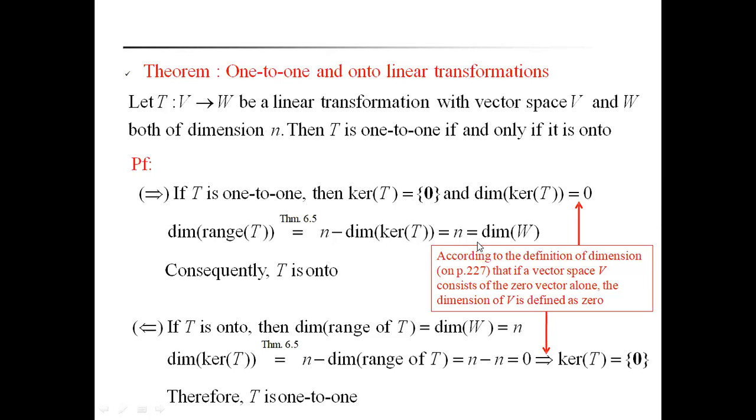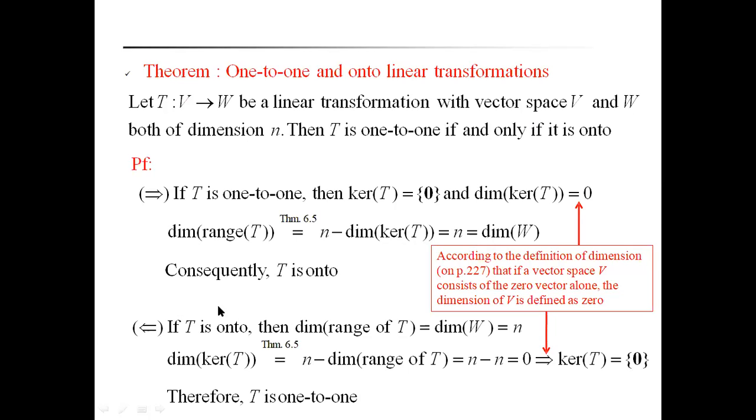N minus the dimension of the kernel of T is equal to n minus 0, which is equal to n. And n is the dimension of W, because W also has the same dimension n. Consequently, the dimension of the range of T is equal to the dimension of W. Then we say that T is an onto mapping.